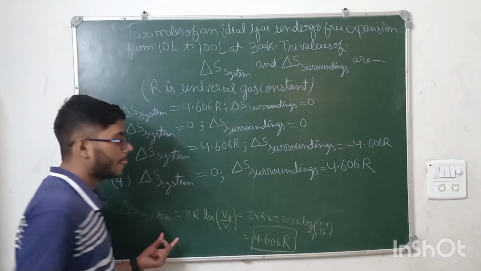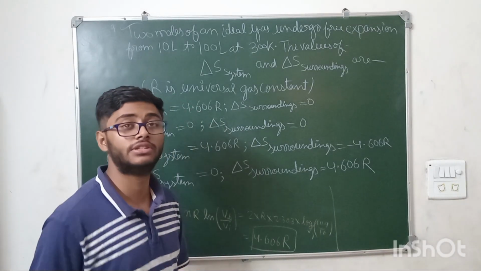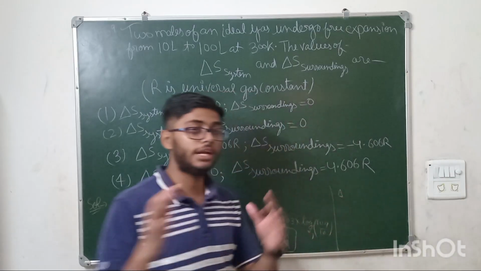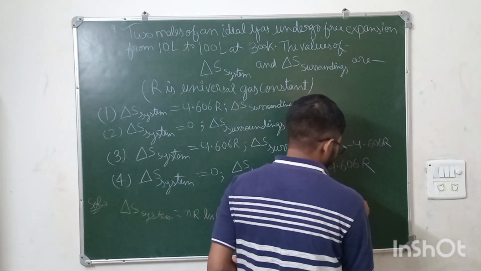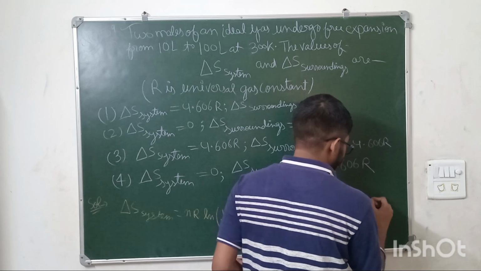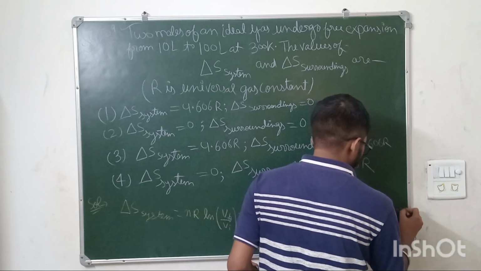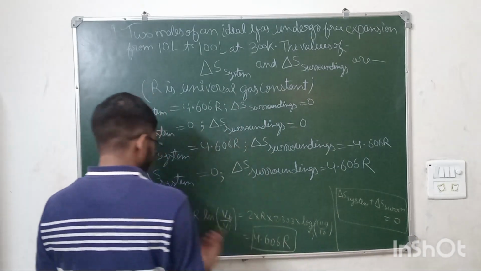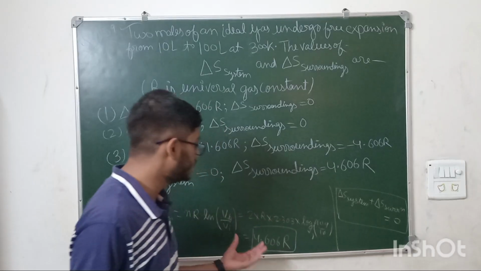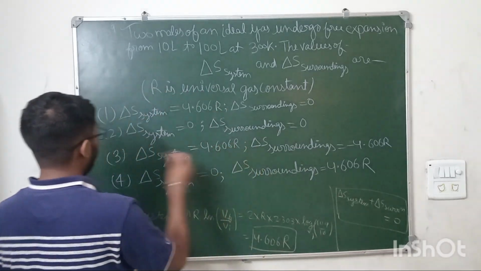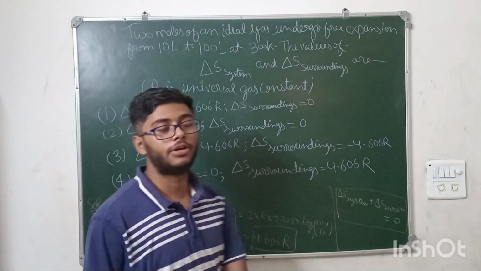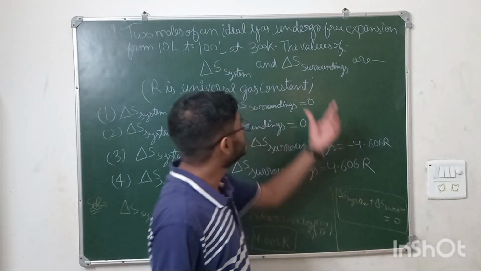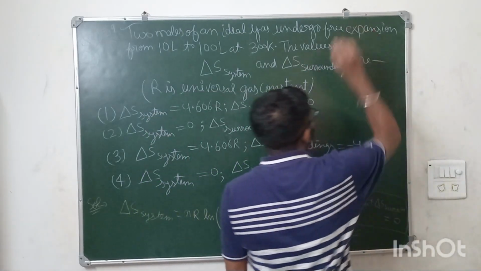Now, a very common misconception which students generally make is they know that in a system, delta S for system plus delta S of surrounding is 0. So many students might have made this mistake. They will say that delta S of system is this and delta S of surrounding should be the opposite sign. Sum of both should be 0. So they might take answer 3 as the correct option, but no, this is not the correct option. Why? Because this is not applicable here. This condition is not for free expansion.